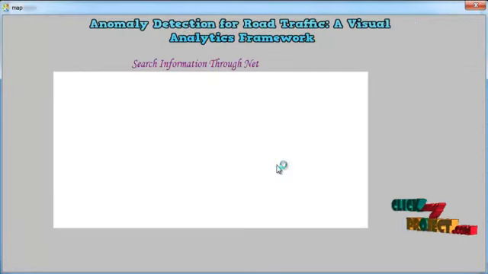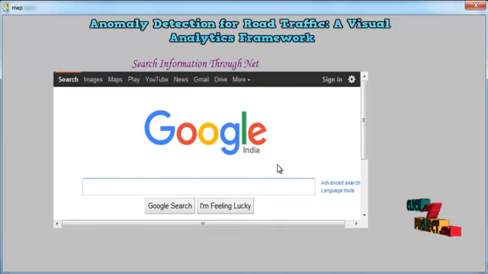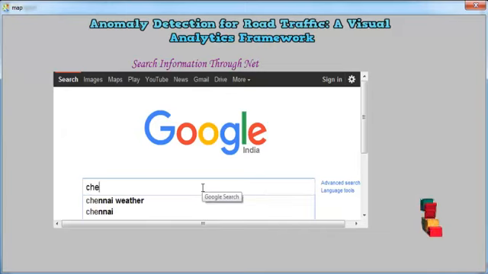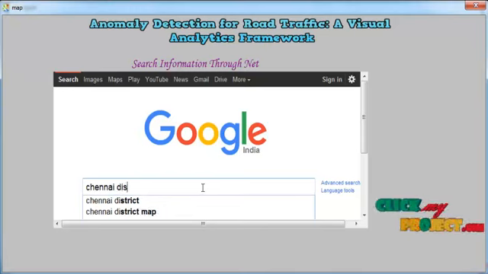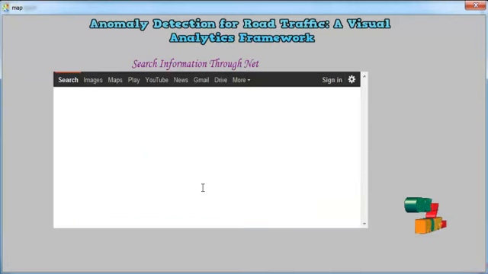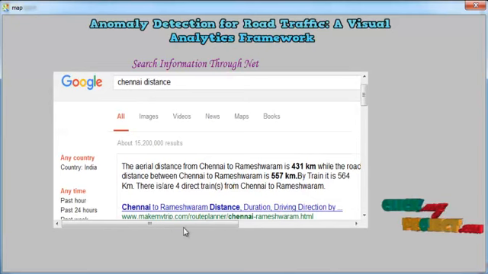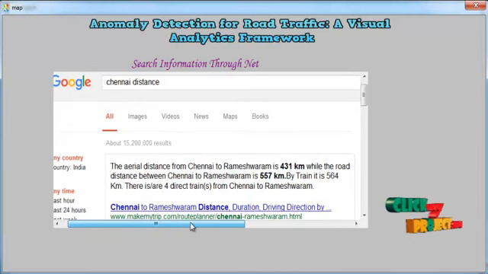We click this button, then a Google browser opens. Now the user can search a particular type of area. Here we searched Chennai, and the aerial distance from Chennai to Rameshwaram is shown. After that we perform the map process.